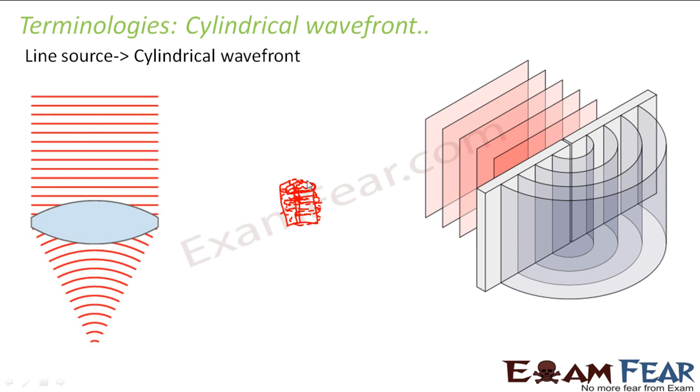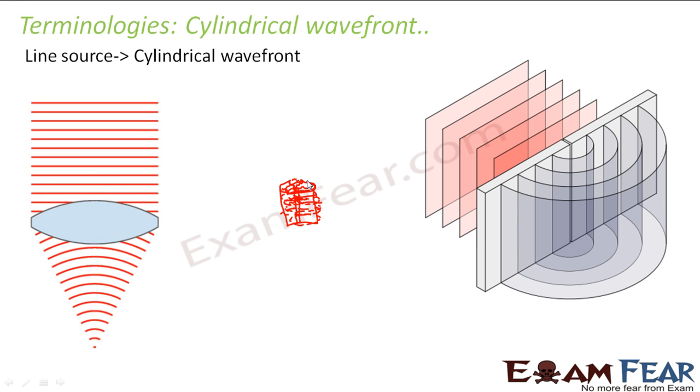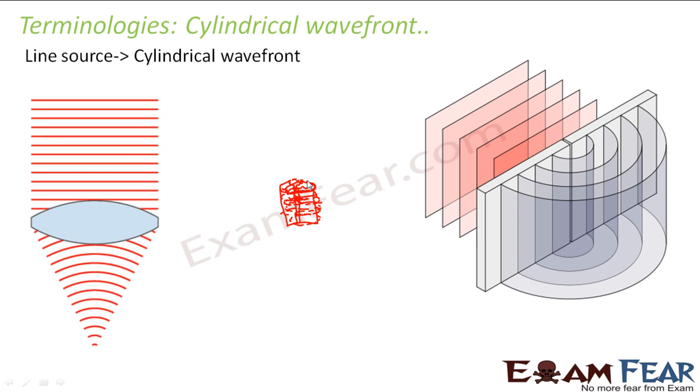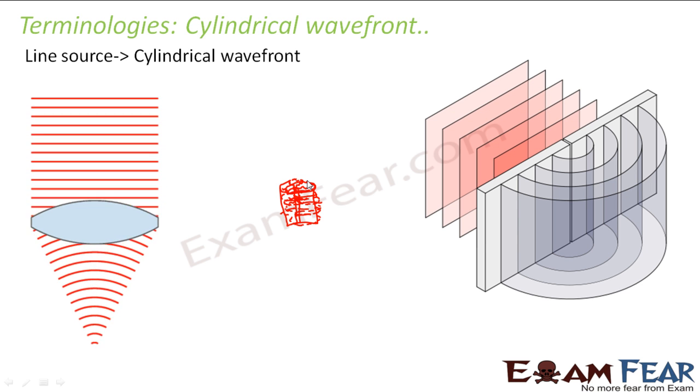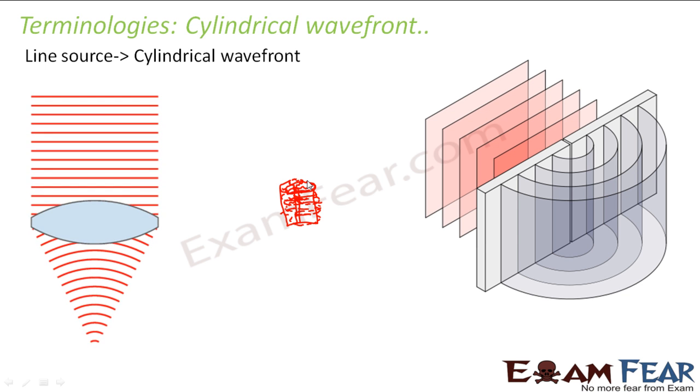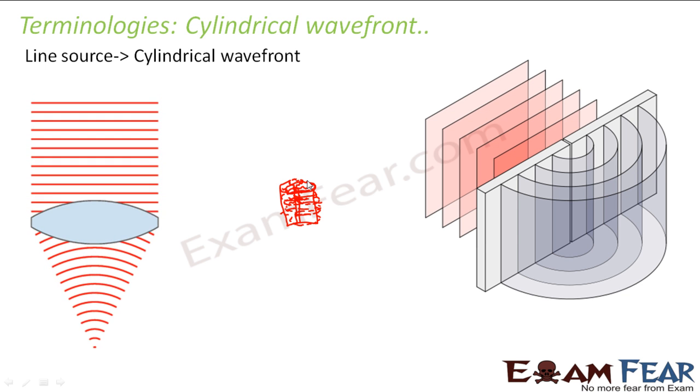So are you understanding how we work out what kind of wavefront it will be? First we see what the source of light is. From that source, waves originate in all directions. Then we see what shape we obtain when we find the locus of all the points which are in the same phase.